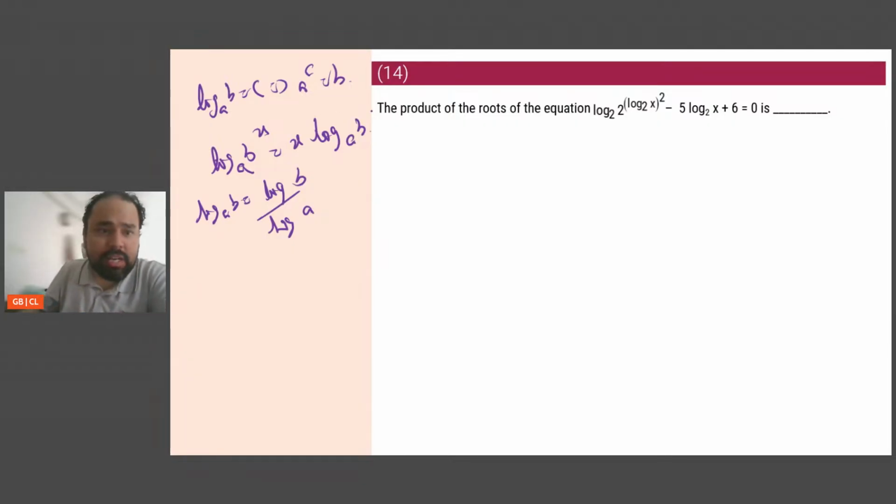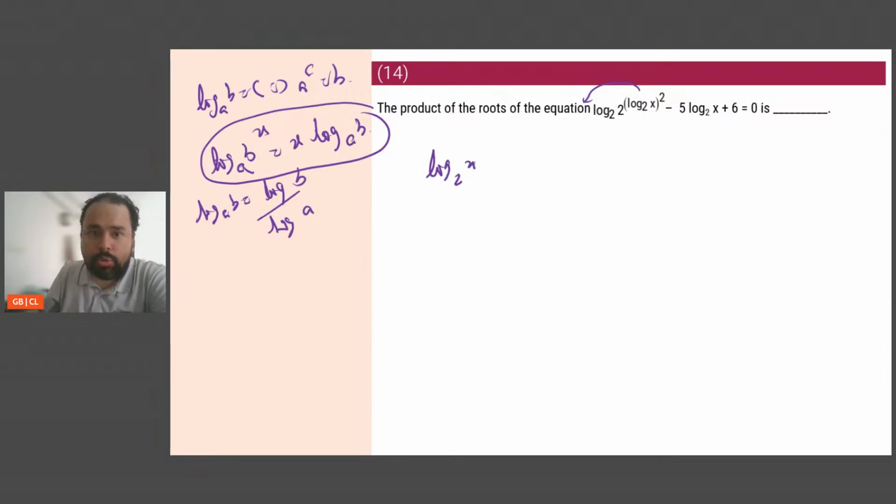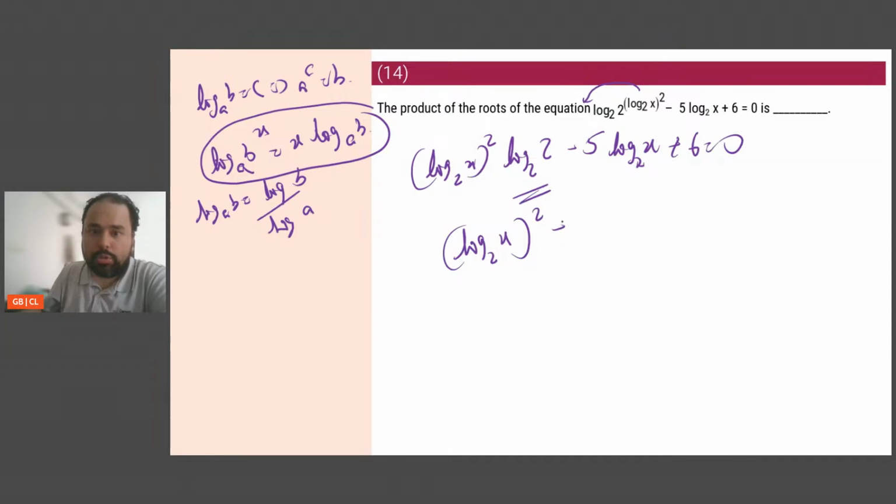So if I'm looking at this, let's try putting this one in. Log base 2 to the power of this. So this power should actually come here. So it will become log base 2 of x, whole squared, into log base 2 minus 5 log base 2 of x plus 6 is 0. Now log base 2 is 1. So from here I can say log base 2 of x, whole squared, minus 5 log base 2 of x plus 6 is 0.